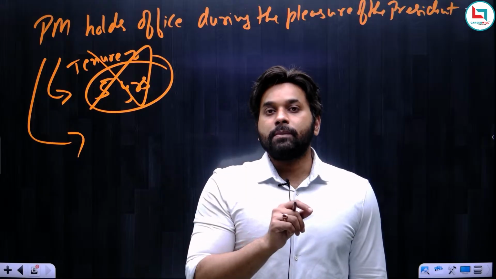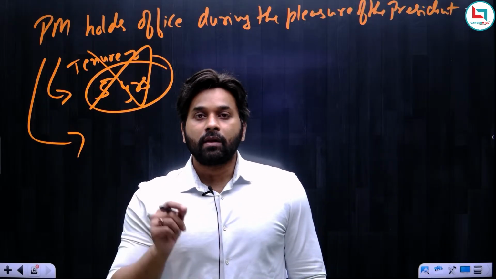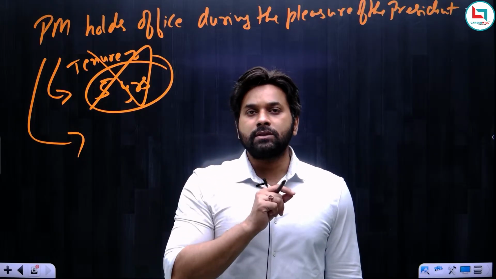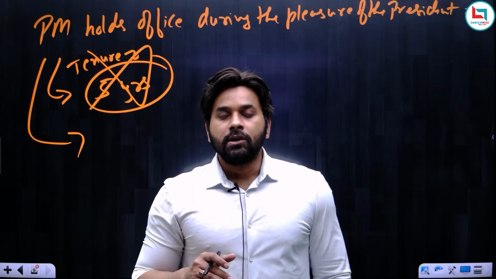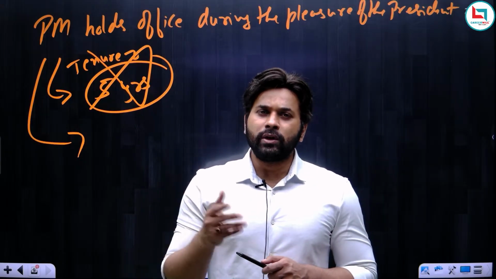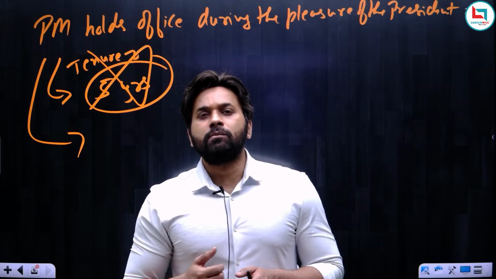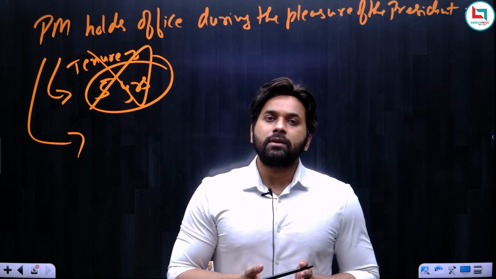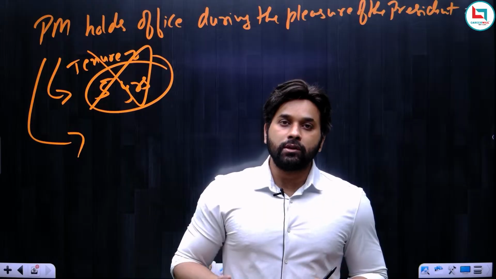In the same Lok Sabha, there could be multiple prime ministers. For example, in the 6th Lok Sabha, for 1 or 2 years, Morarji Desai remained prime minister, and then for a few months, Chaudhary Charan Singh became the prime minister. So in the 6th Lok Sabha, there were a total of 2 prime ministers. One was there for 2 years, and I am not sure about the exact months, but yes, he didn't complete even more than 3 years. So the prime minister remains in office so long as he has the majority in the Lok Sabha.